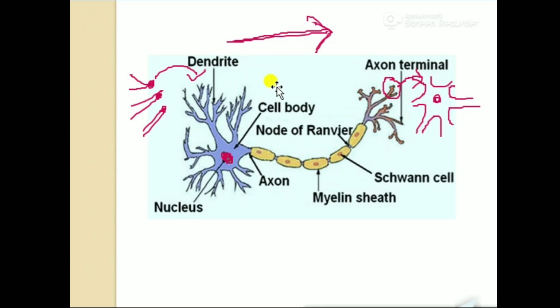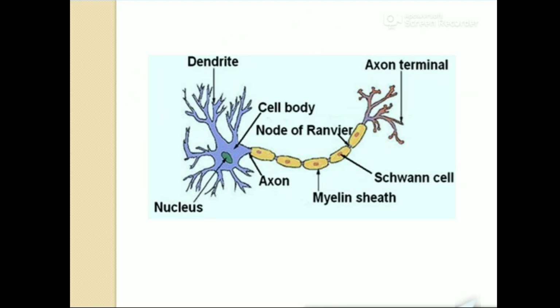Except for the nucleus and dendrites, there are some granules. You can see the red dotted granules. Yes, the red dotted granules are known as Nissl granules, N-I-S-S-L.